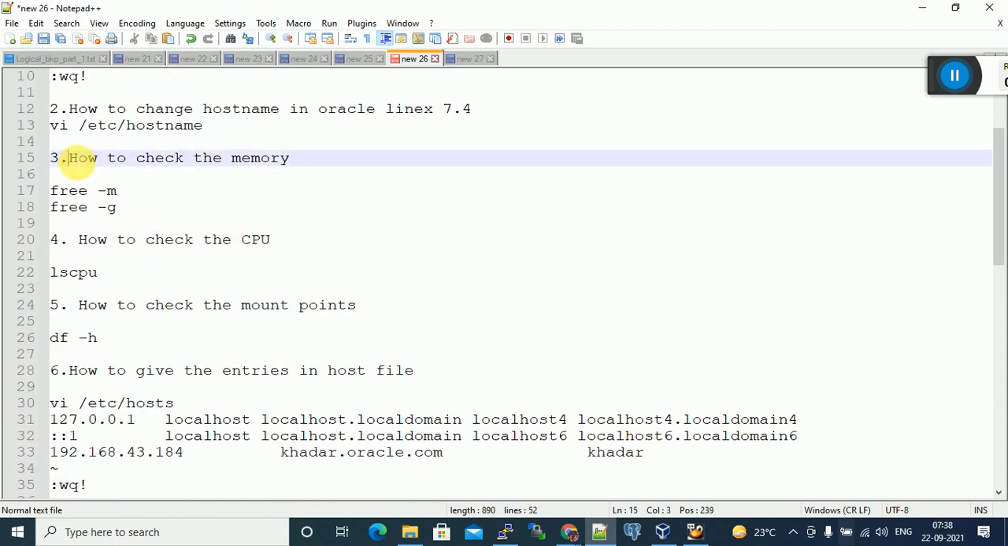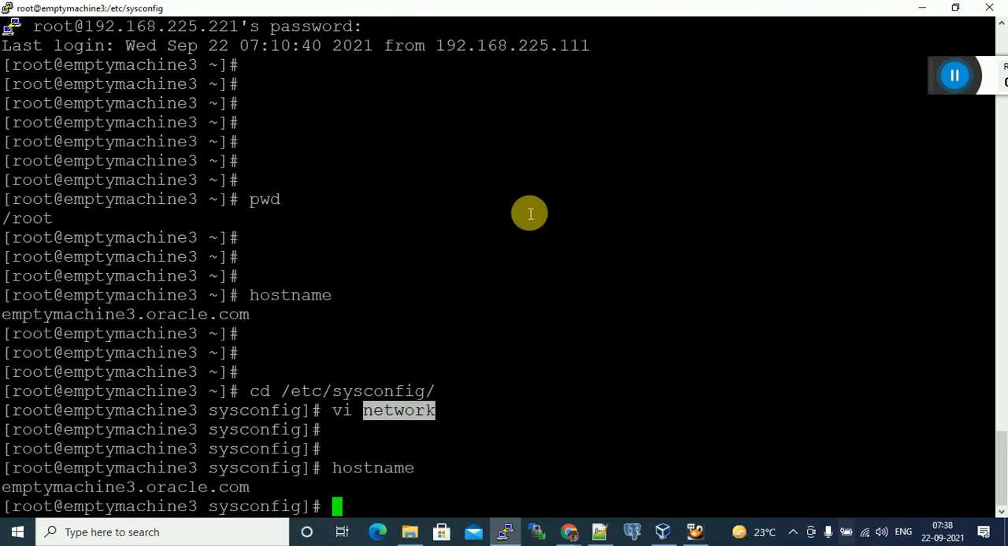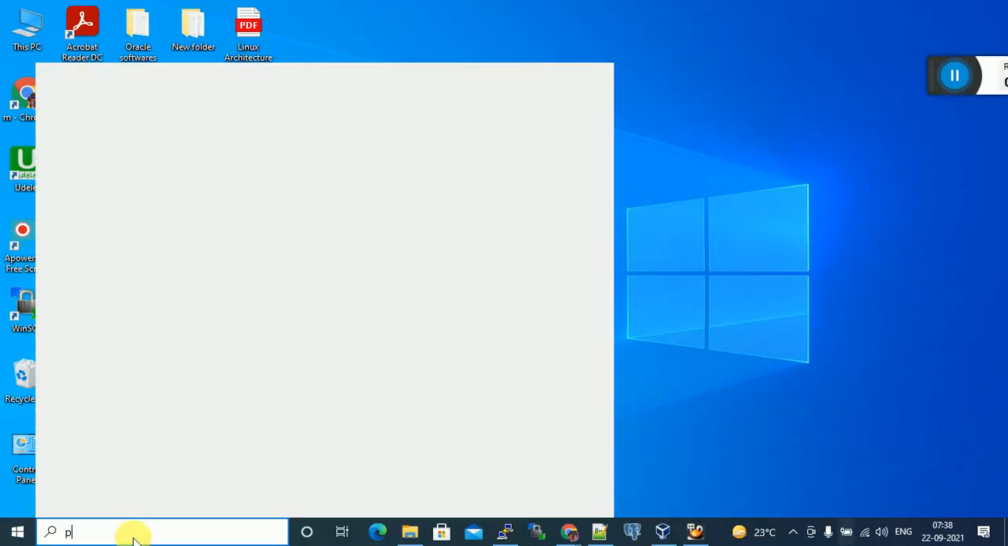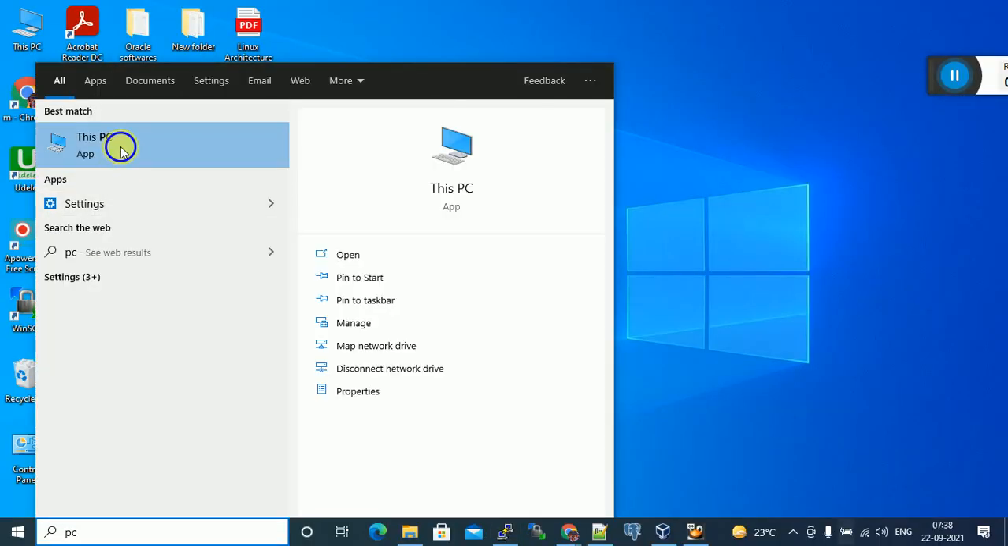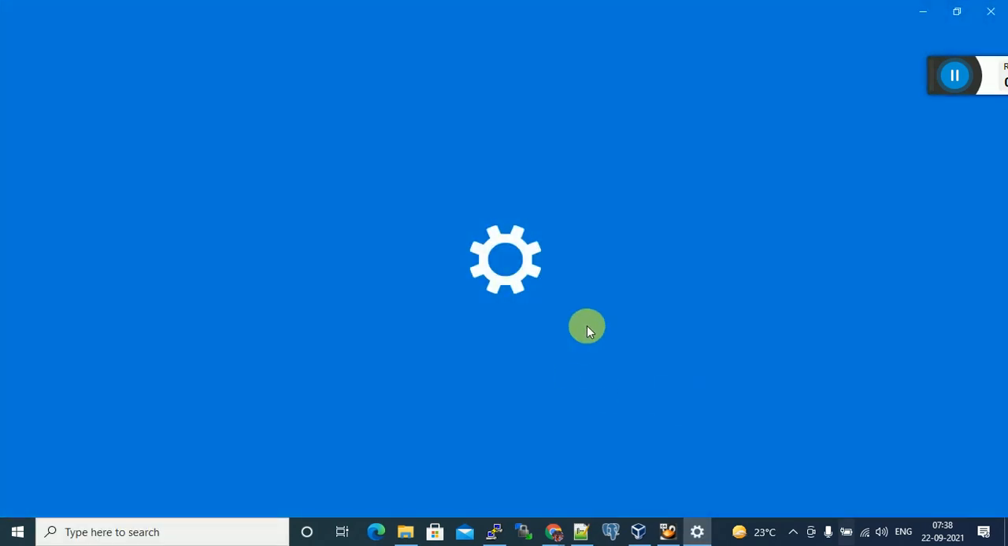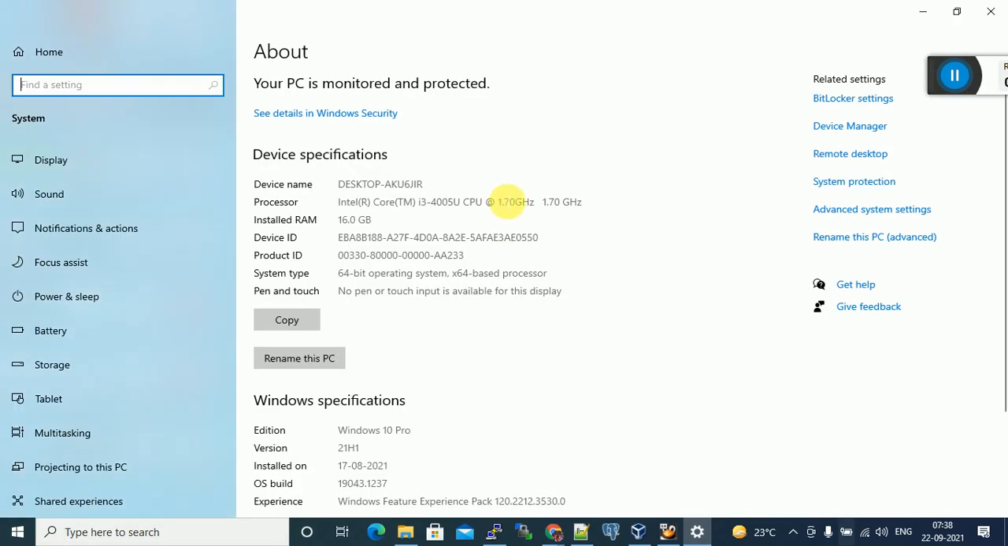Then, how to check memory in the case of Windows? How to check memory and hard disk? Go to This PC, Properties. This is how we can check the memory. You can see here installed memory 16 GB on my Windows machine.